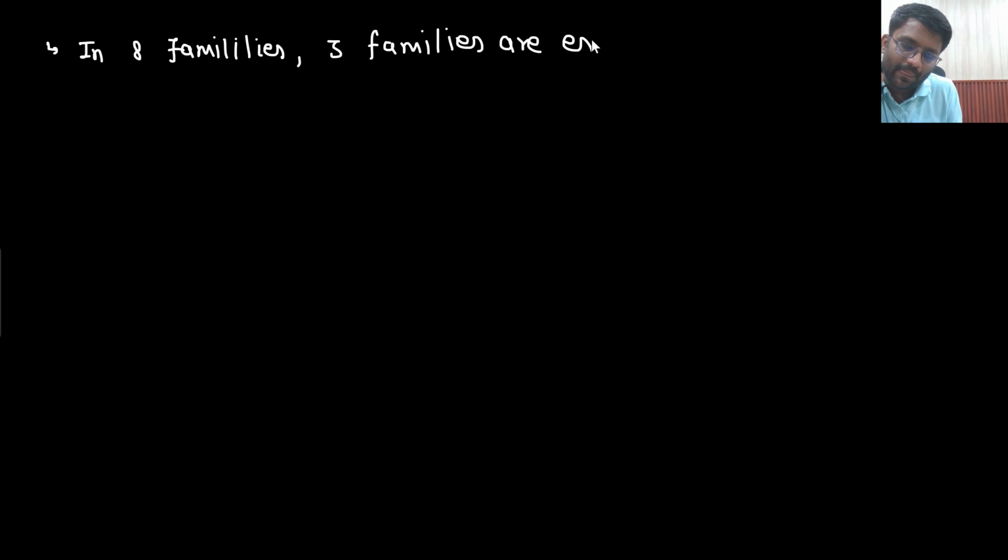In 8 families, can I write it in this manner? In 8 families, 3 families are expected to have exactly 2 boys.